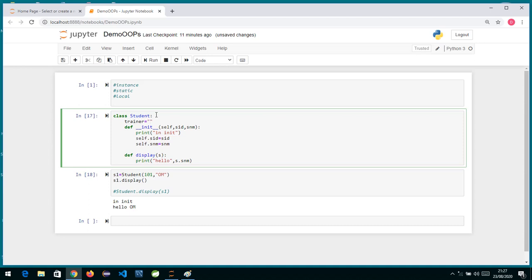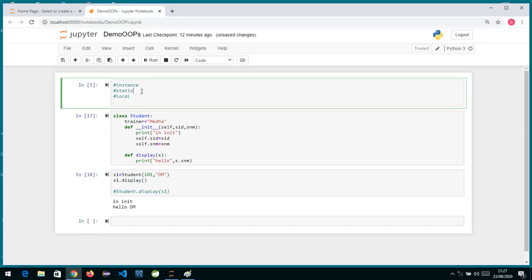Suppose we write Medha over here. So this trainer named Medha is a common trainer for all the students. And whenever you declare a variable immediately after the class, at this level, it becomes a static variable. Static variables are variables which are created only once and shared across all the objects. So this variable is created only once, and this single copy is referenced by all the objects.